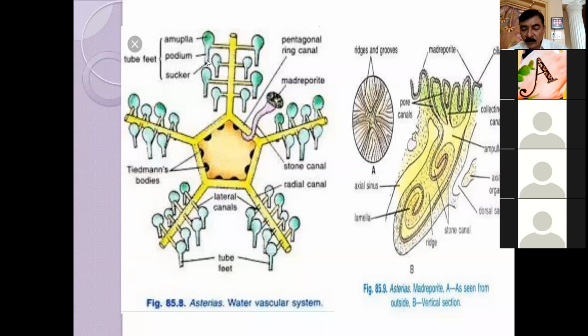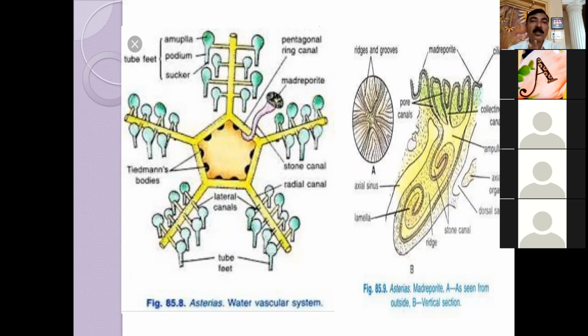Okay. Then lateral canals. So the number of tube feet, the same number of lateral canals will be there. As we know, ambulacral grooves are there on the oral side, up to the tip, from the mouth, actinostome to the tip.